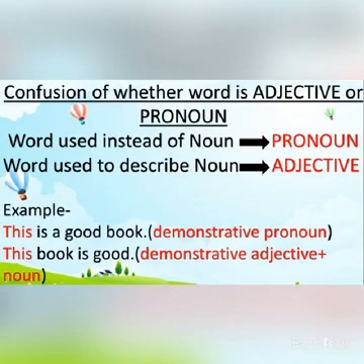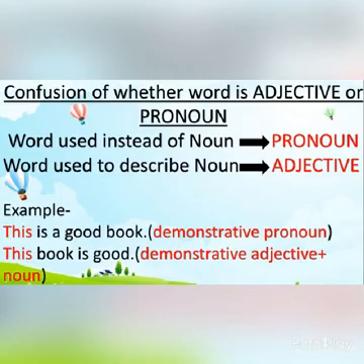In the next example, this book is good. Here, after this, I have used a noun, that is book. So after the demonstrative words this, these, that, those, if there is a noun, then it will come under demonstrative adjective. Now I hope you will be able to differentiate between a demonstrative pronoun and a demonstrative adjective.